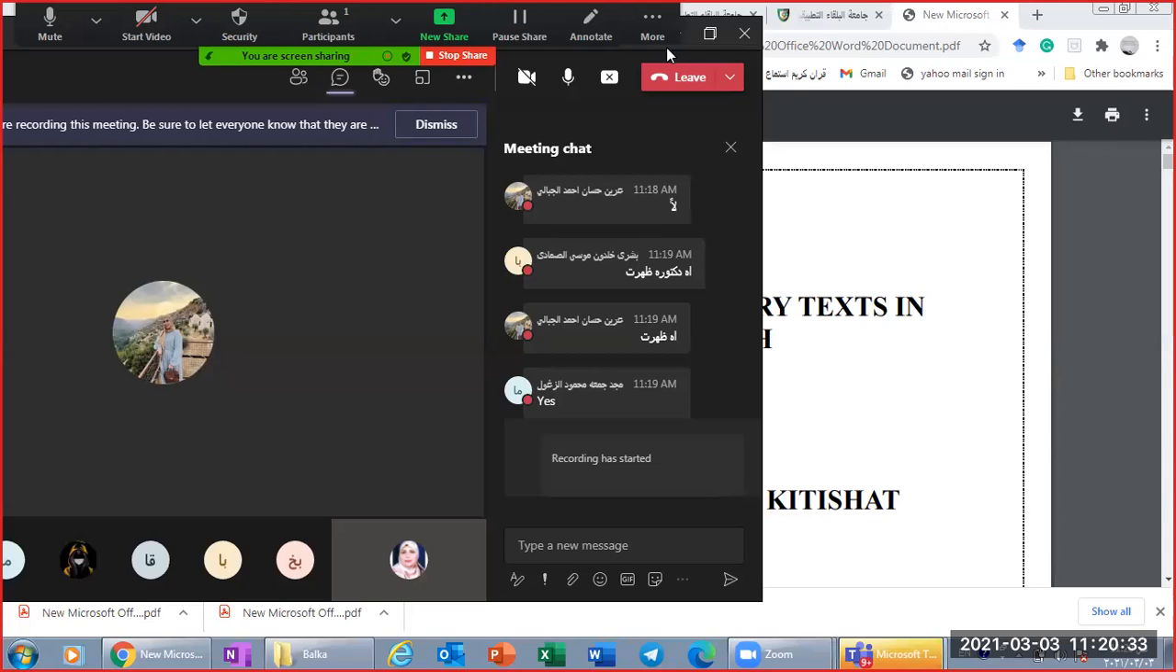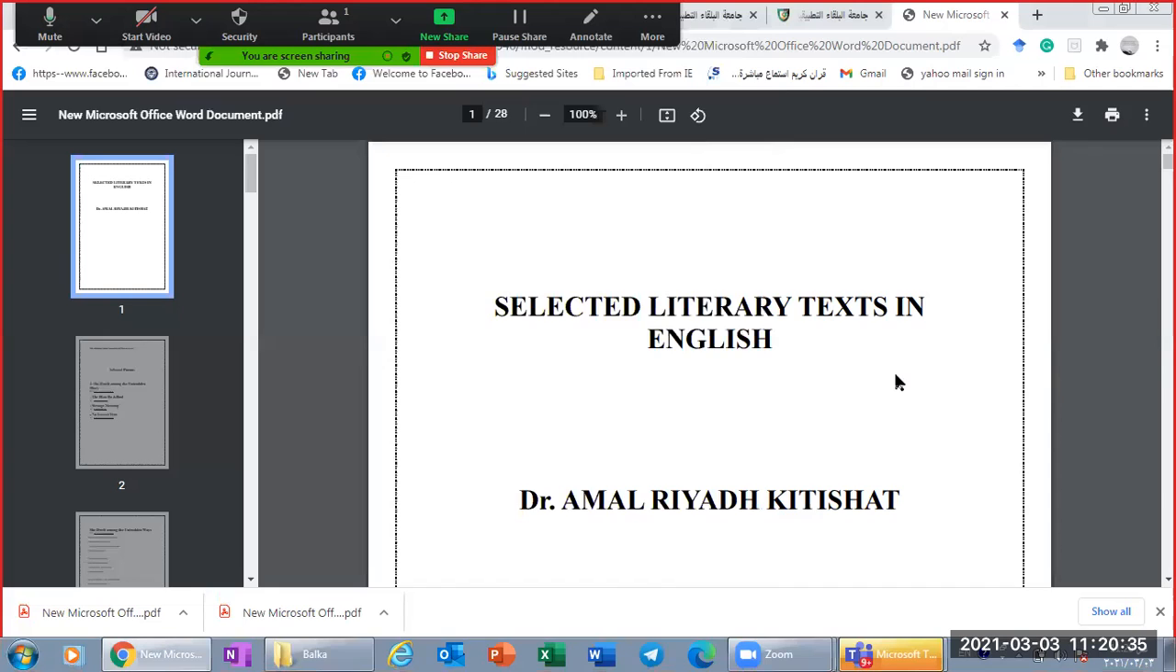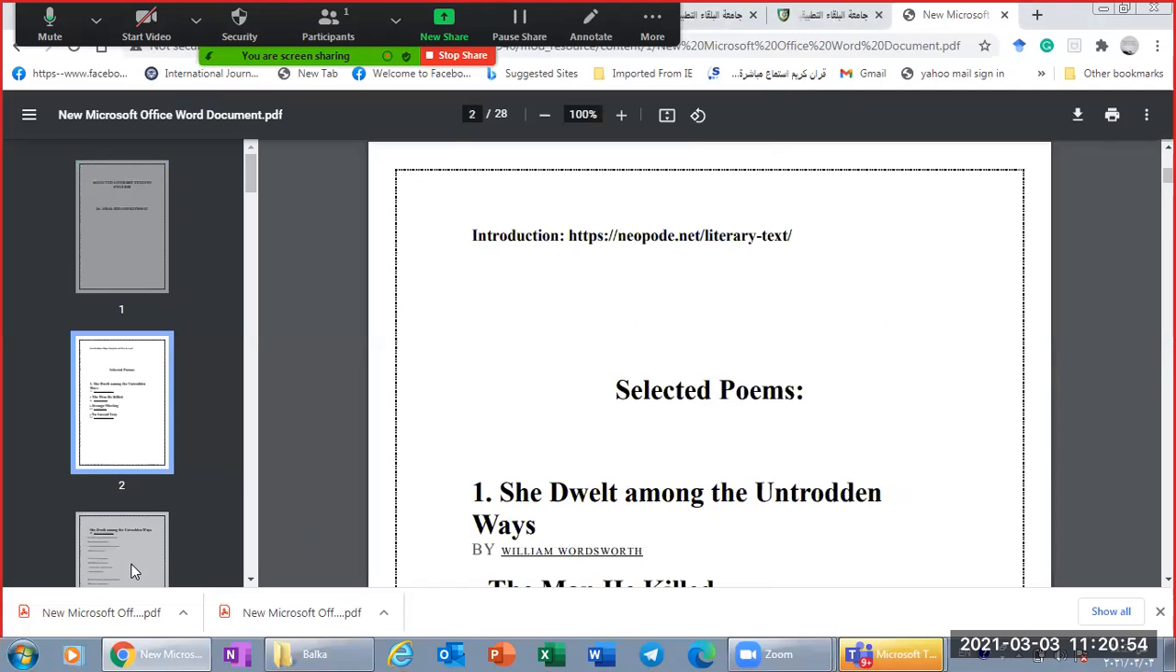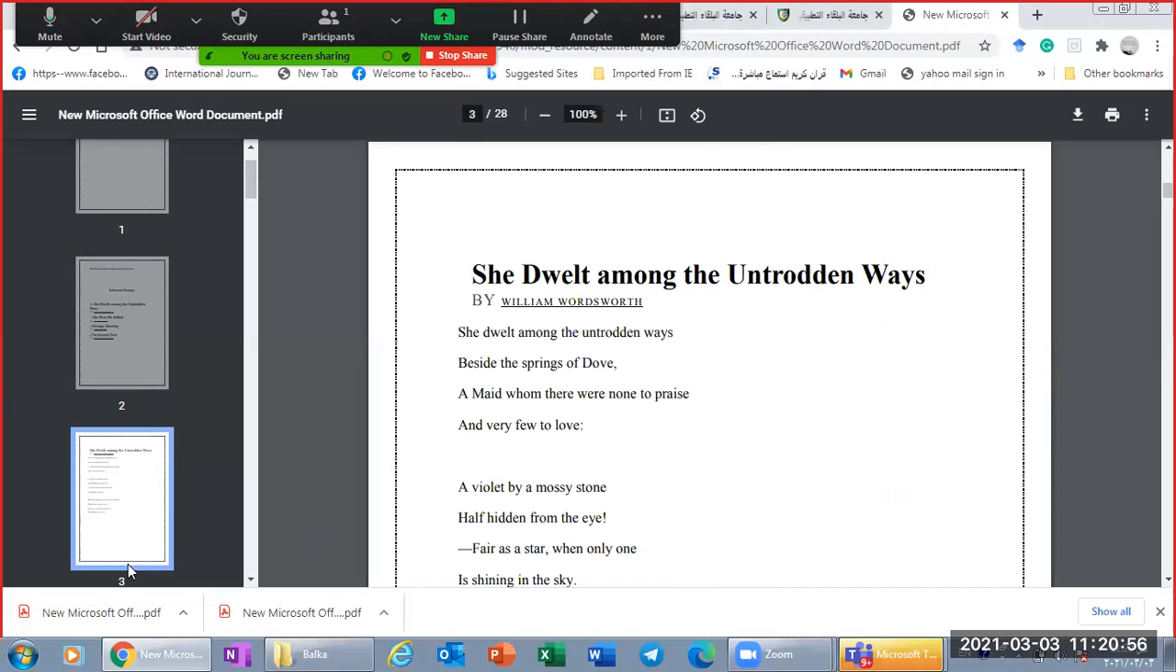Today we are going to discuss the first literary text in our course, which is by a romantic poet, William Wordsworth. Of course, William Wordsworth is one of the greatest romantic poets. The poem that we are going to study is She Dwelt Among the Untrodden Ways by William Wordsworth.